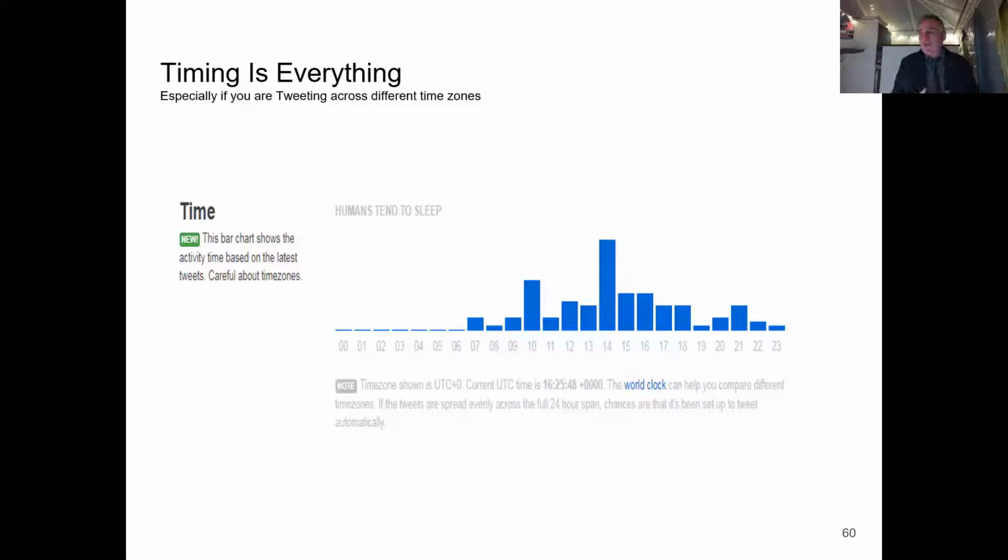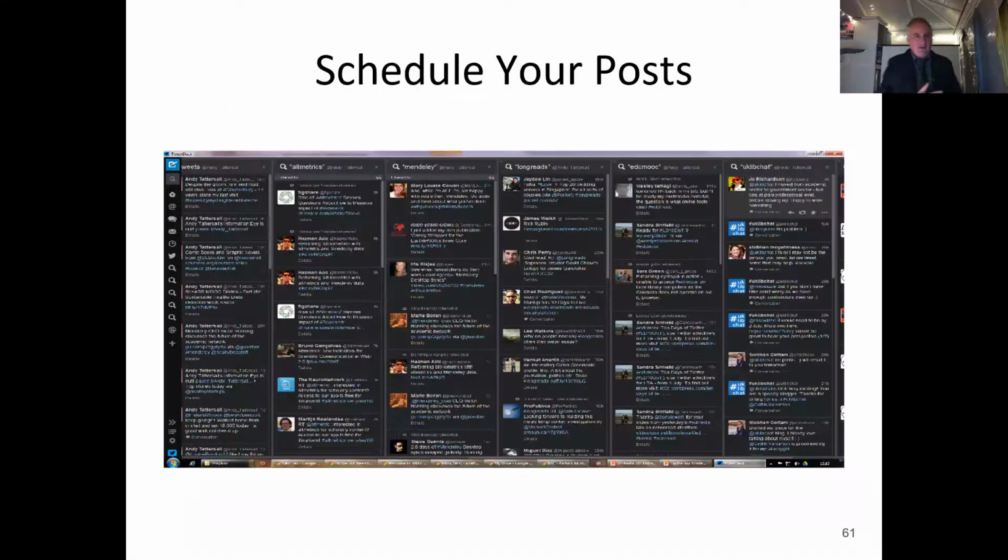If we're trying to tweet from Sheffield regarding some research which is of interest to people in, say, India, we wouldn't be tweeting it at 9 o'clock at night. So we would have to think about these things.